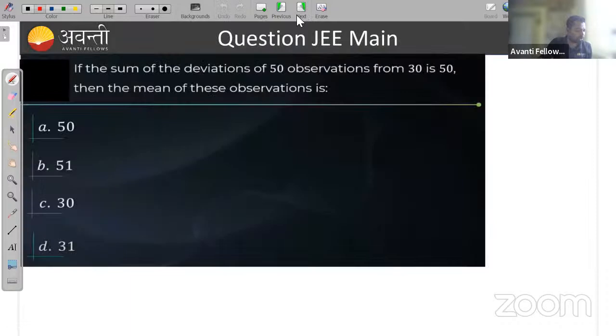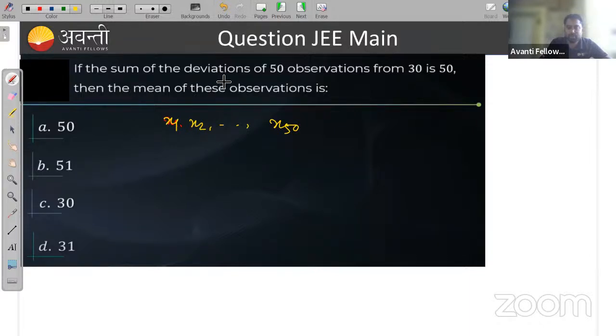Now solve one question. Guys, can you solve one question? The sum of deviations of 50 observations from 30 is 50. Find the mean of these observations. So how can you find it? Suppose the observations are x1, x2 up to x50, these are my 50 observations.